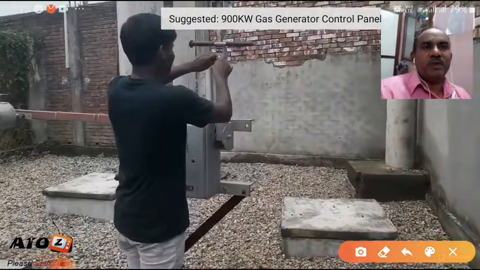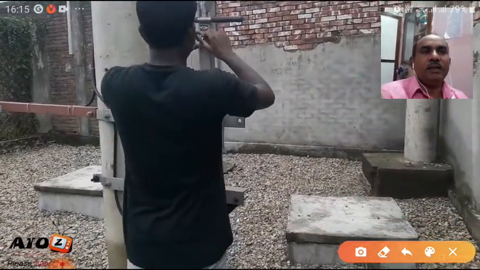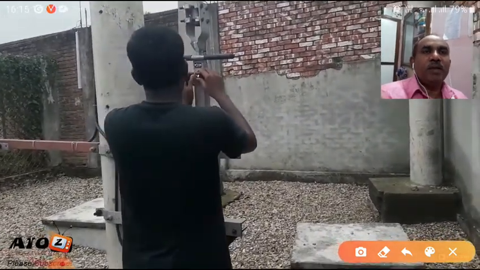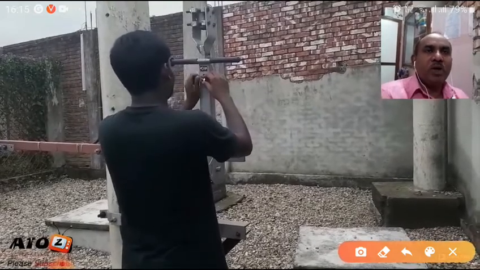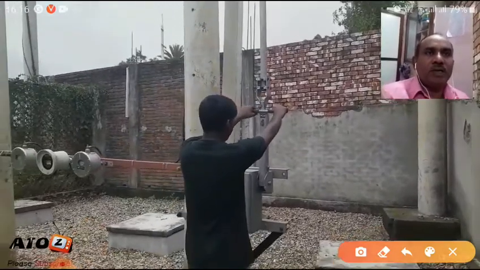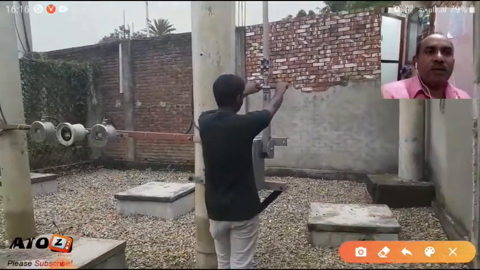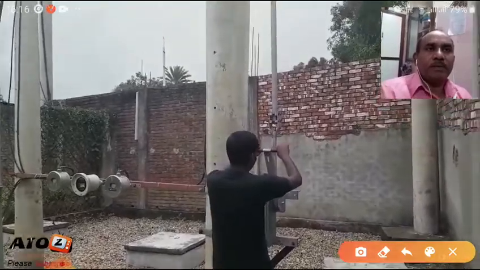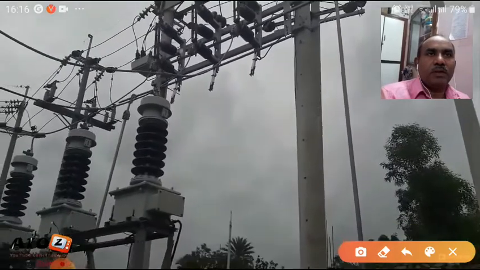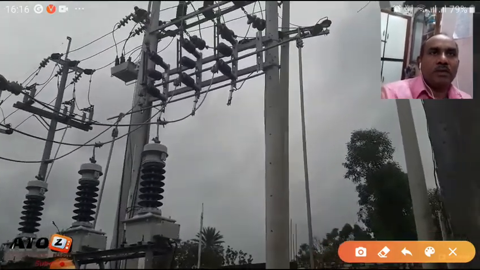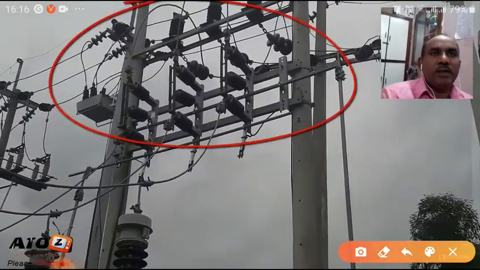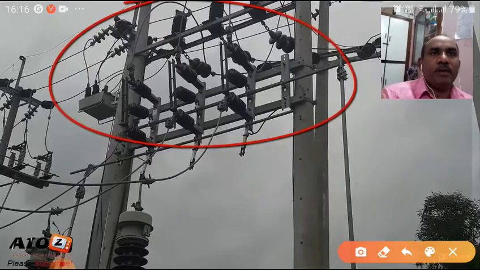Now you can observe how the operator is opening the isolator switch, because the isolator switch is operated only after switching off the line with the circuit breaker. Now the circuit breaker is operated, the main line is opened, then the isolator is opening. You can see how the isolator is opening by using the lever. Yes, slowly it is opening.